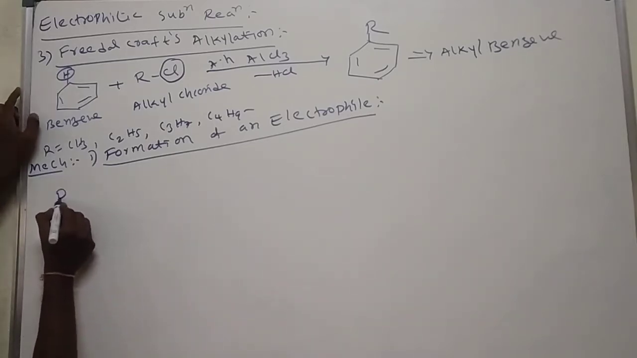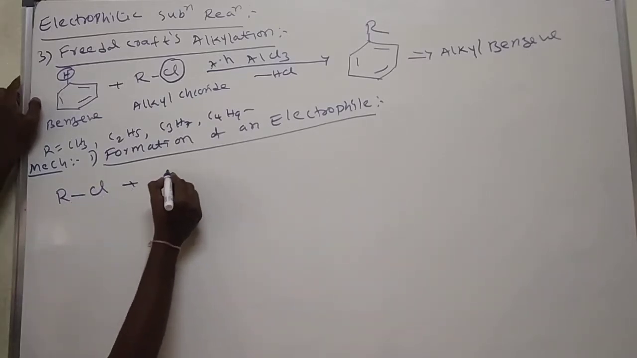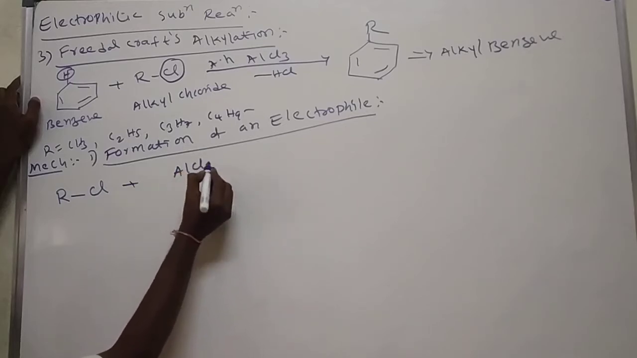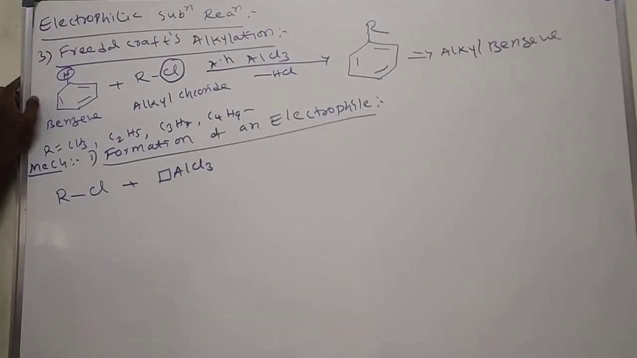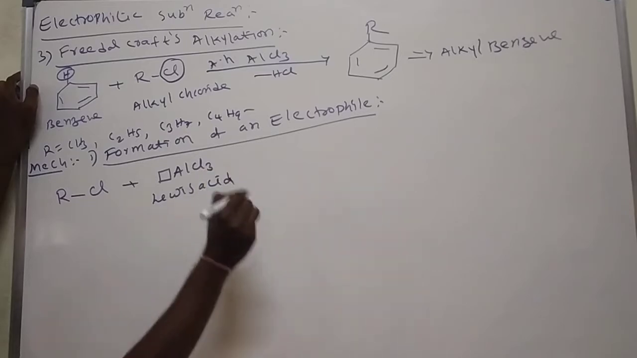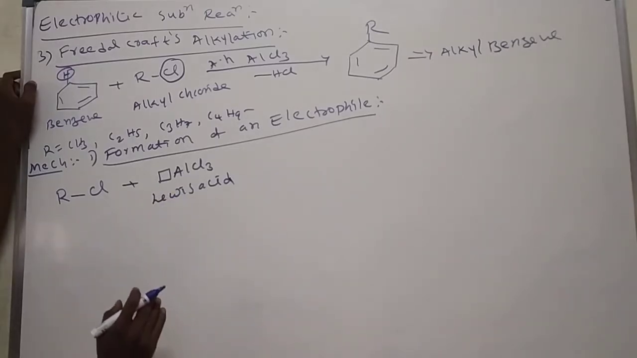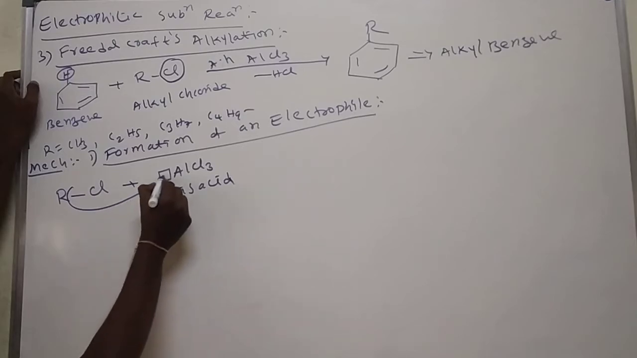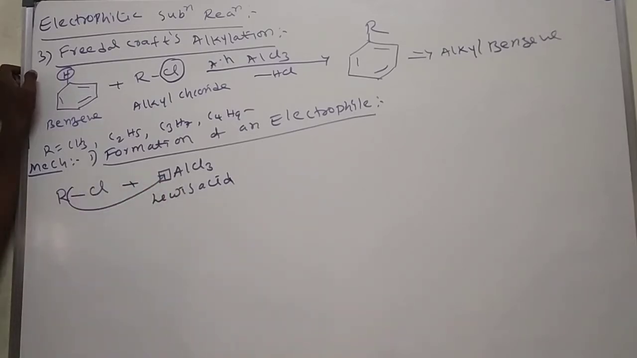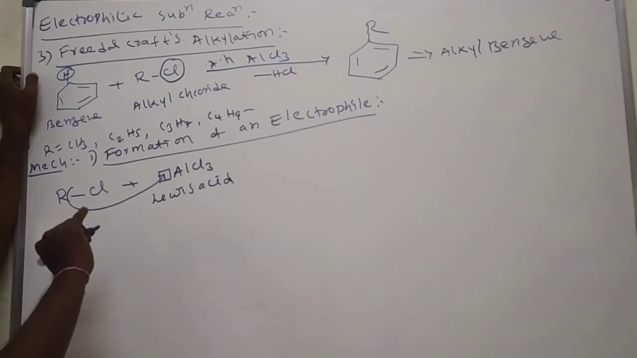Here alkyl chloride reacts with anhydrous aluminium trichloride. This anhydrous aluminium trichloride has a vacant orbital. It has the capability to accept an electron pair, so it is considered a Lewis acid. It accepts an electron pair from chlorine, which comes along with the bonded electrons.